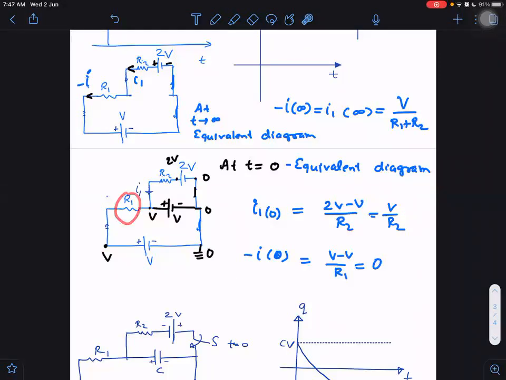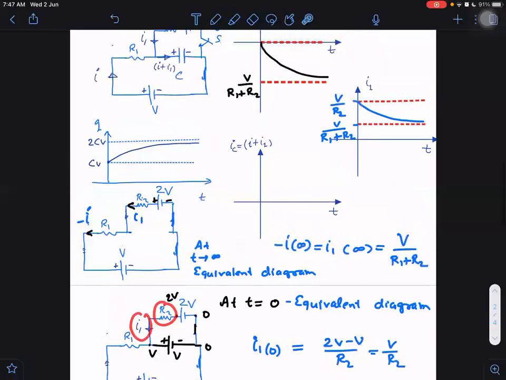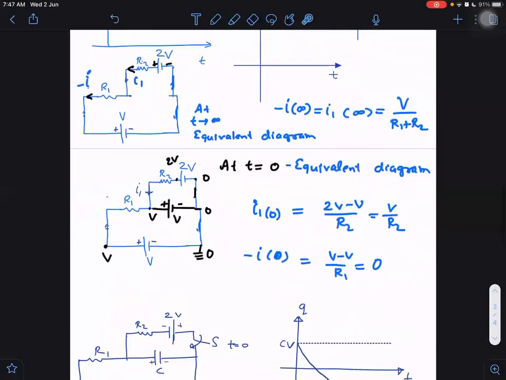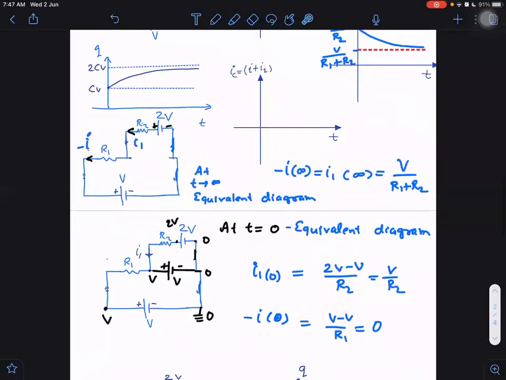So can you tell me what is the potential difference across R2? I think same. If I1 is known, then I1 into R2 can also be plotted. What will be the shape of the I1 into R2 graph? It will be exactly the same shape. Just what change will it make? This will get multiplied by R2 here. But the graph will be of the same shape. Okay. Right. One thing is still pending here.